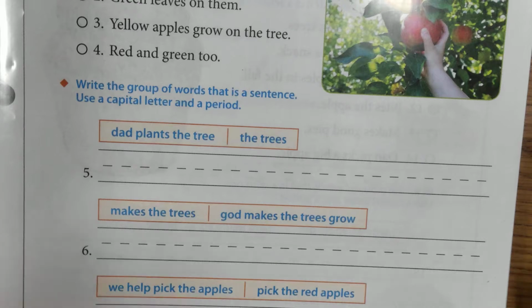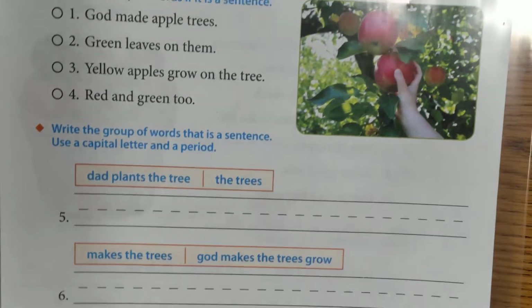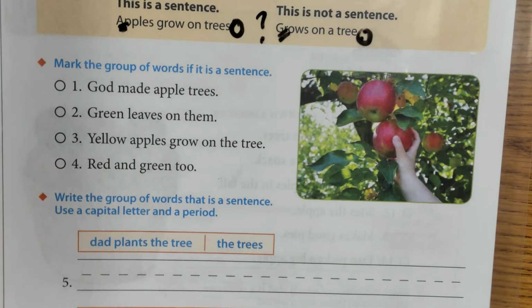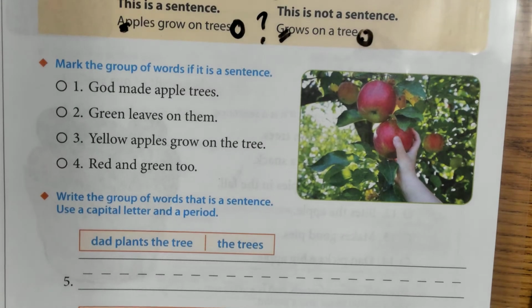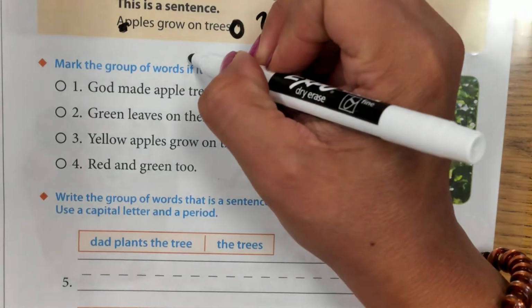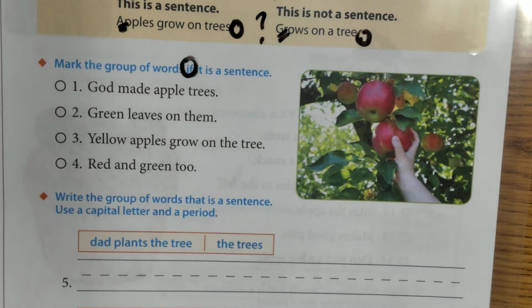On number 1 through 4, it says, mark the group of words if it is a sentence. The word there being the word if, only if. So you might have a sentence or you might not. You got to try it out. I'm going to do number 1 with you.